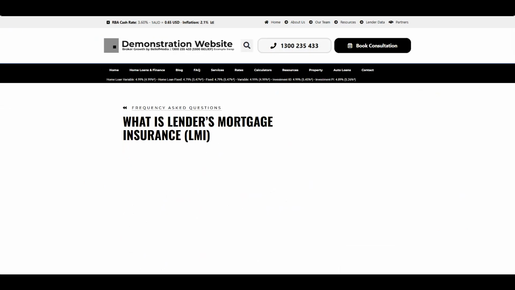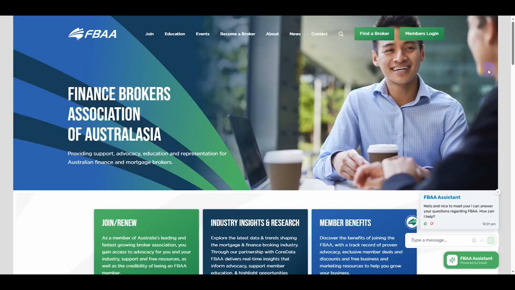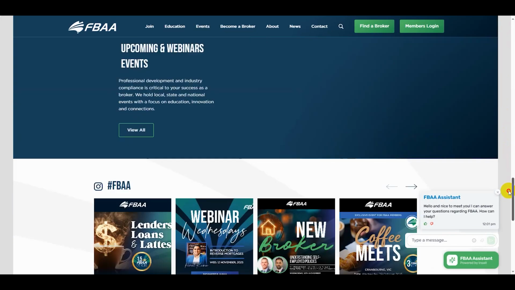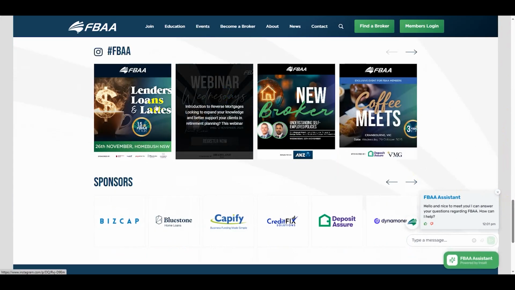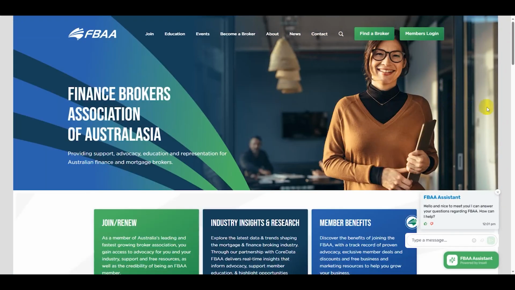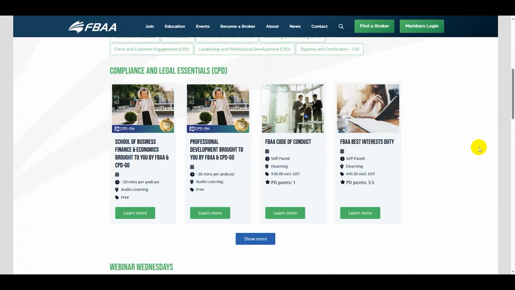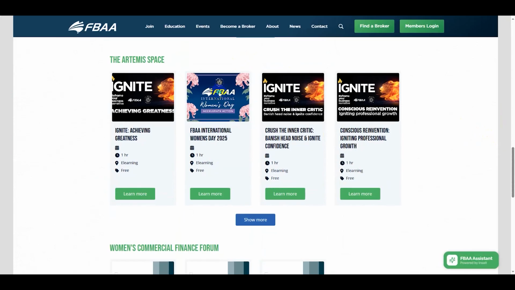So let's look at importing a remote image into a website. I've got the FBAA website up here, I think. I was looking at this before. There's the FBAA website. Let's just bounce around this. Oh, there's an image. I don't know what that is. I'll just bounce to another page. Oh, here's a few images. Let's look at this one.